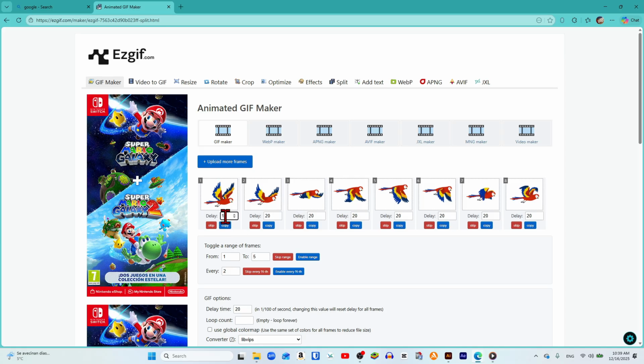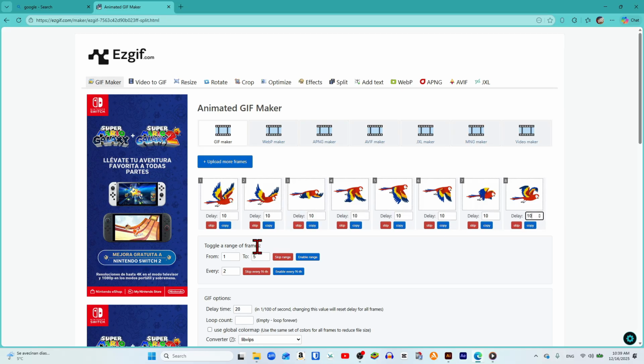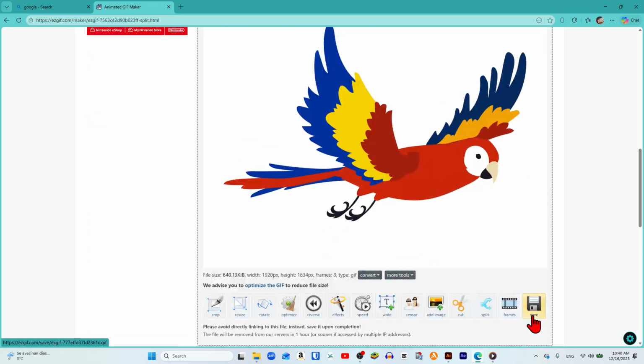Here in the Delay section, we set the value 10 for all the images. After that, we push the button at the bottom that says Create GIF, and then at the bottom we click to download it.